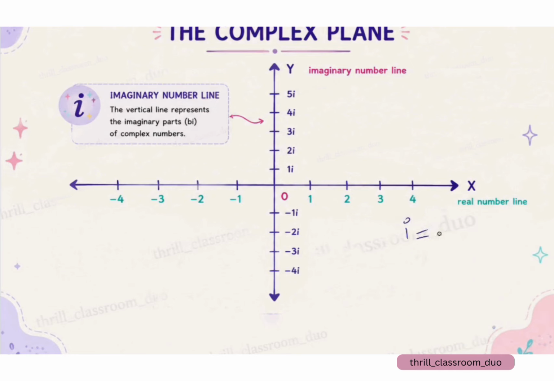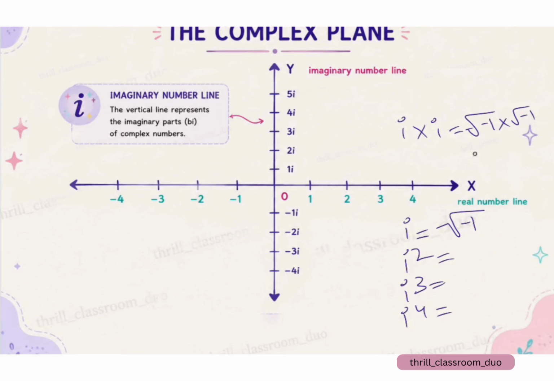What is the value of i? It is root of minus 1. Then what is i square, i cube and i raised to 4? i square means i multiplied by i, which gives us root of minus 1 into root of minus 1, which is minus 1. So i square is minus 1.